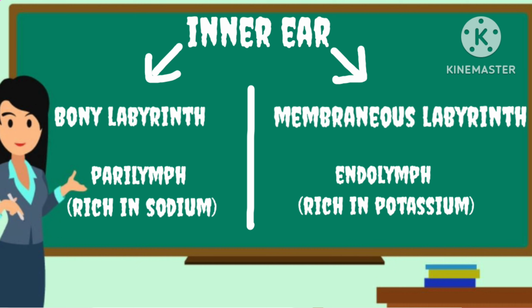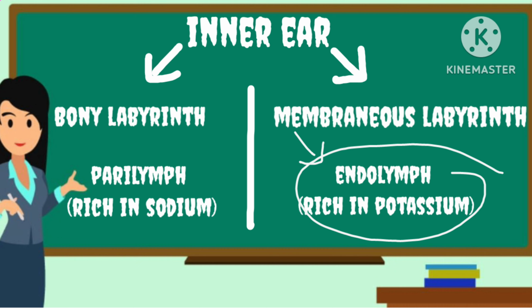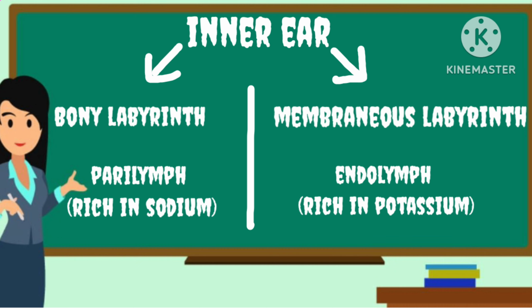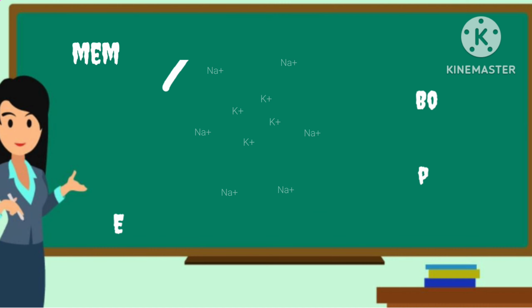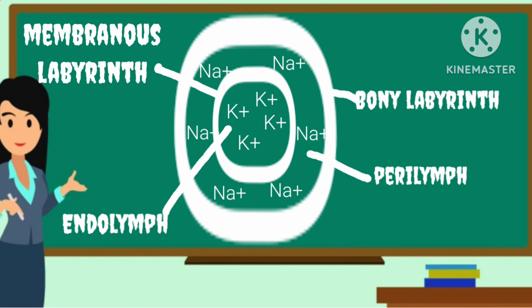The inner ear consists of two membranes. The outer layer is the bony labyrinth and the inner membrane is the membranous labyrinth, and in between there is a serum called perilymph, which is rich in sodium, and in the membranous labyrinth there is also a serum called endolymph, which is rich in potassium.